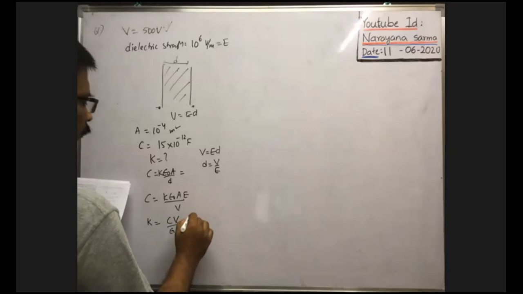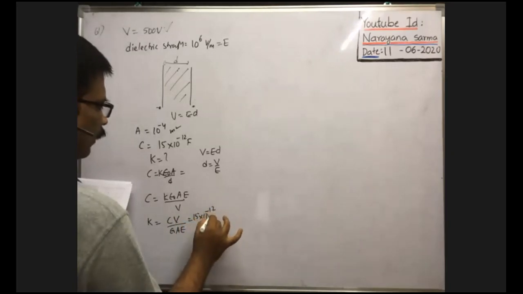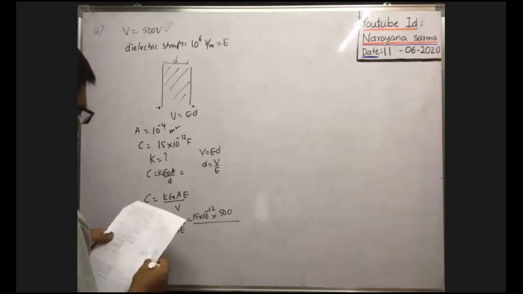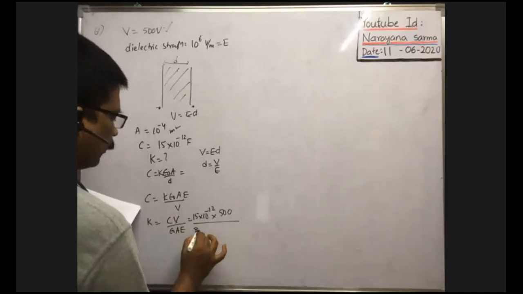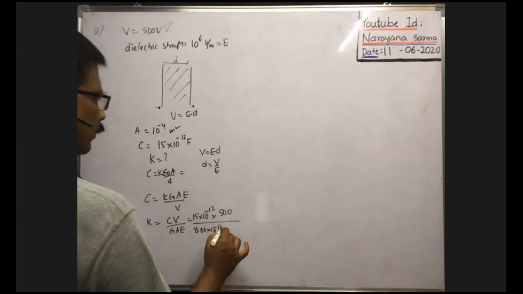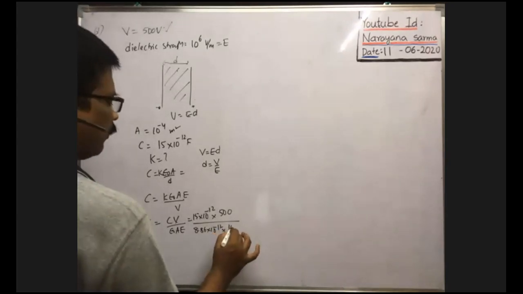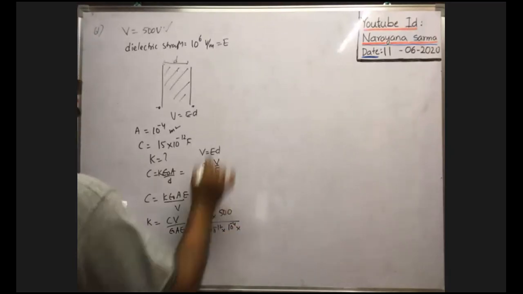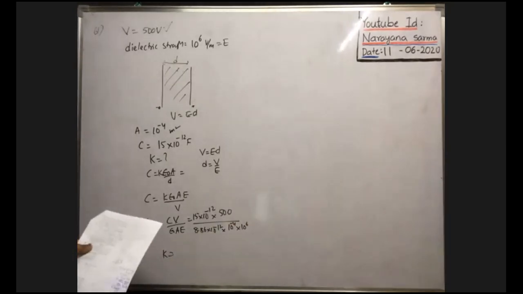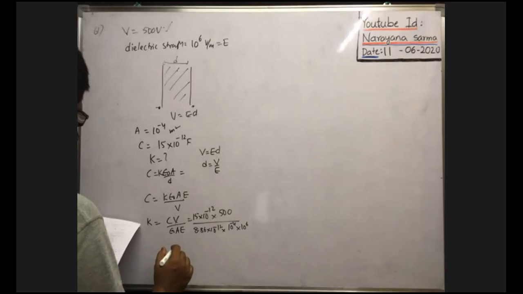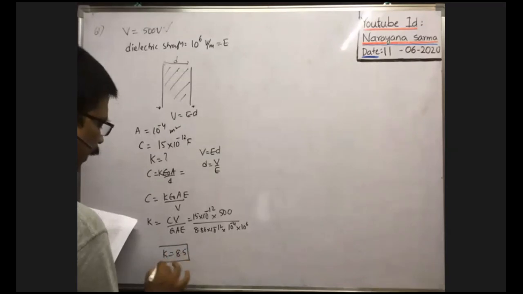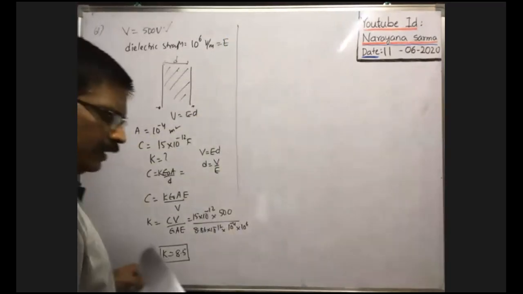C means 15 into 10 power of minus 12 farad, potential difference maximum 500, by epsilon naught. Of course we know that value, otherwise it is given in the problem only. Epsilon naught is equal to 8.86 into 10 power of minus 12 Coulomb square per Newton meter square, into area 10 power of minus 4, into intensity of electric field, that is equal to 10 power of 6. You simplify them, then approximately you will get 8.5. So dielectric constant is 8.5. This is the answer. In this way we have to do.